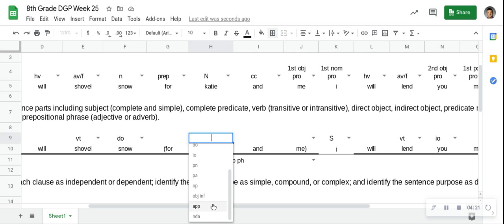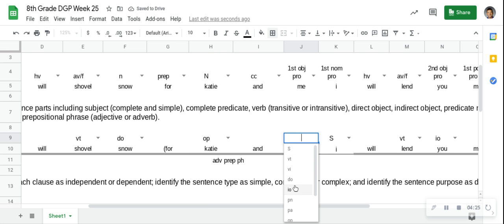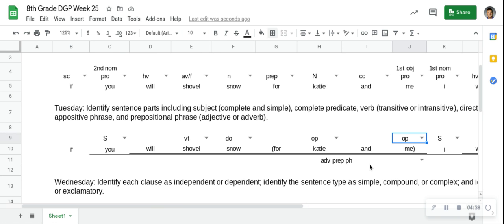Does that make sense how we find that? Because some of you are still saying that the object of the preposition is also the subject. The subject cannot be an object of the preposition. Because it can't be doing something if it's being referred to by a preposition. All right. Questions, concerns, comments about DGP Tuesday? All right.